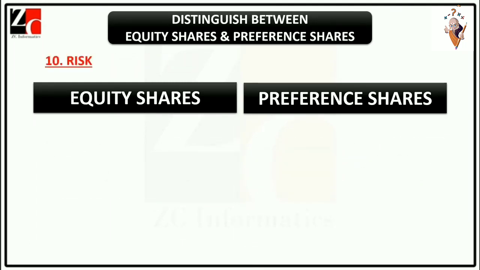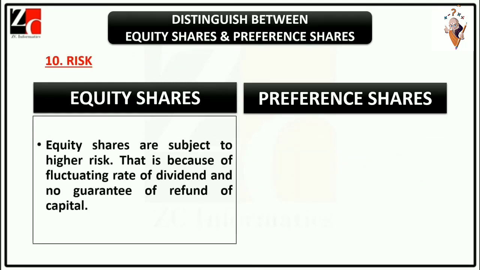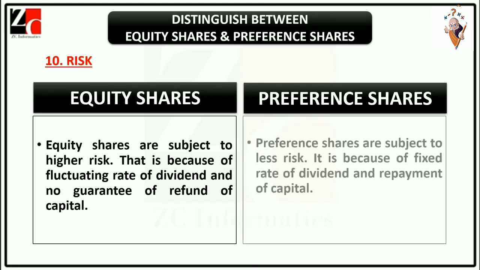Point 10. Risk. Equity shares are subject to higher risk. That is because of fluctuating rate of dividend and no guarantee of refund of capital. Preference shares are subject to less risk. It is because of fixed rate of dividend and repayment of capital.